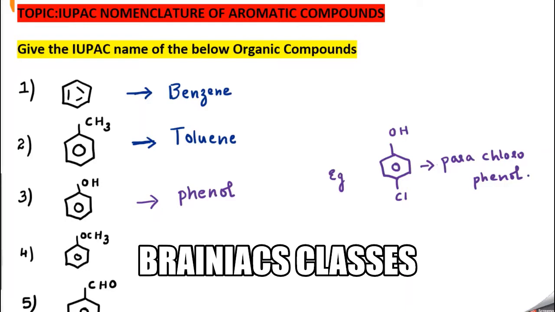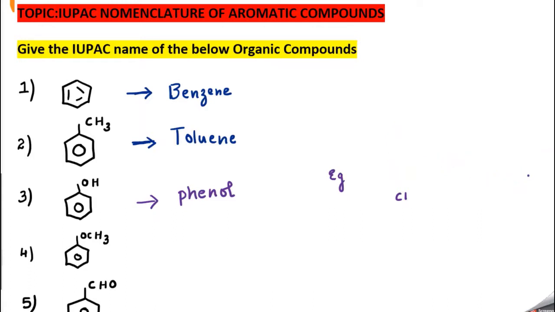Okay, so let's go to the next one. It's very simple. Just learn this. Nothing else will come extra. Now, what is the name of this compound? You can see OH here, OCH3. That is an ether linkage. So this is known by the common name anisole. Anisole. What is that?